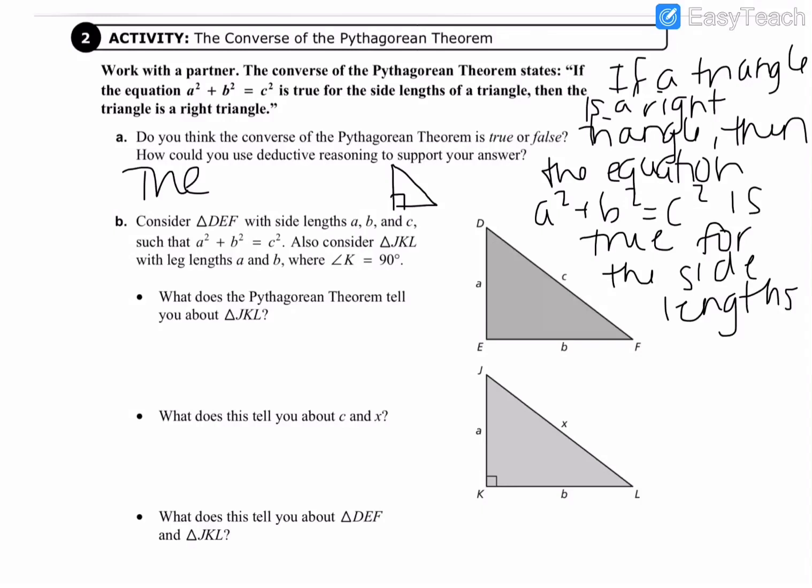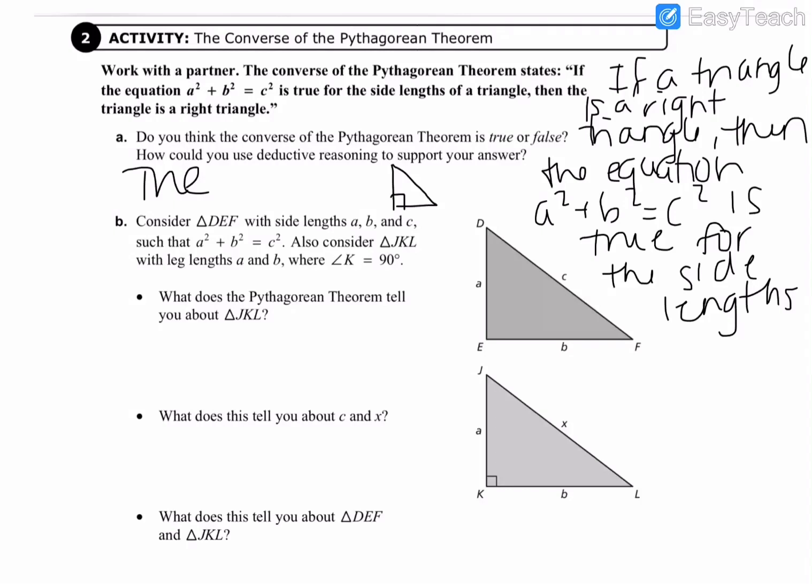So here's where we're going to start looking at the converse of the Pythagorean theorem in action with a right triangle. So if we consider triangle DEF with sides a, b, and c, and we say that a squared plus b squared equals c squared, because we know that that's true. Remember, we proved that with the square off of side a and the square off of side b literally being equal to the square off of side c.